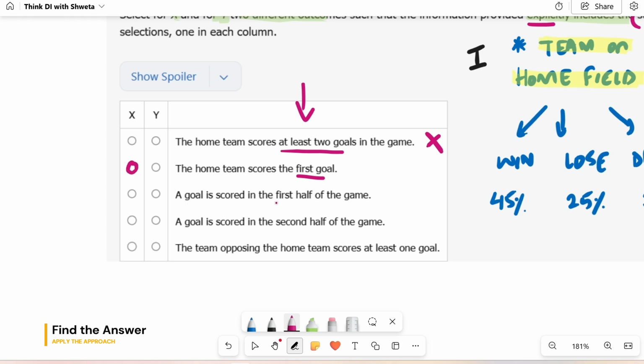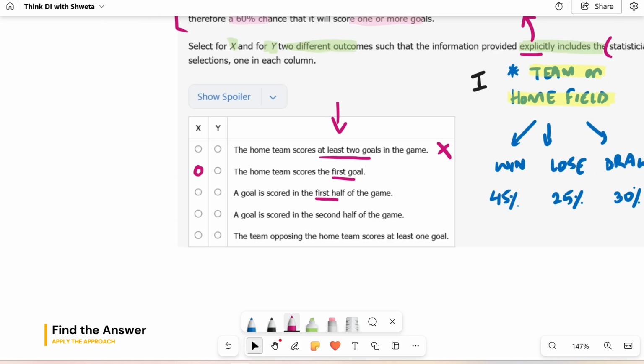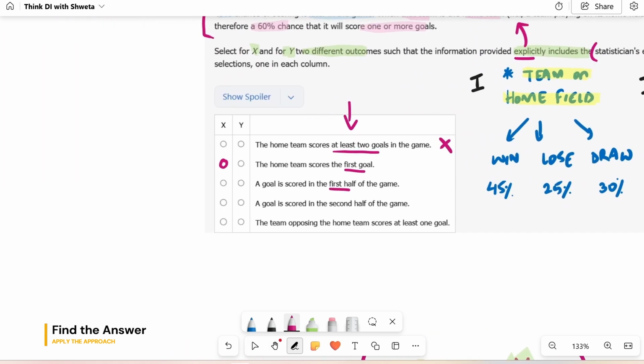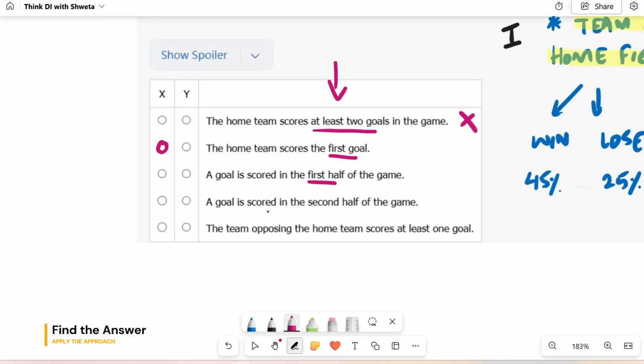A goal is scored in the first half of the game. This is not it. Why? Because first half, if I want to talk about, it should just have been about the first goal scorer. That is not about the home team directly. That is valid for any team making the first goal. So they will not perfectly relate to each other. A goal is scored in the second half. These two are actually the same. It's not directly connected with home team scoring the first goal. These are connected with just whatever team scores the first goal. That first team gets it in the first half or the second half.